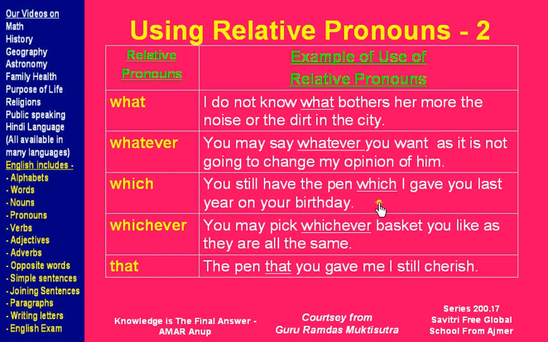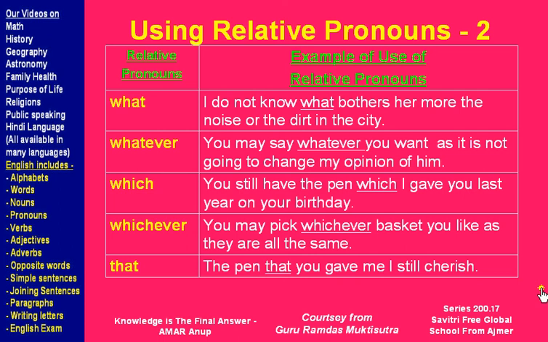For example, that can easily replace which in most instances, like you still have the pen which I gave you last year on your birthday. You can say you still have the pen that I gave you last year on your birthday. So these are changeable in the sense that in place of which you can easily use that, but in all places of that you cannot use which.